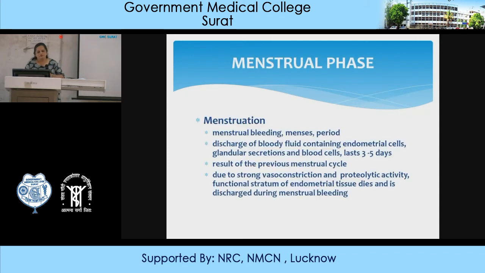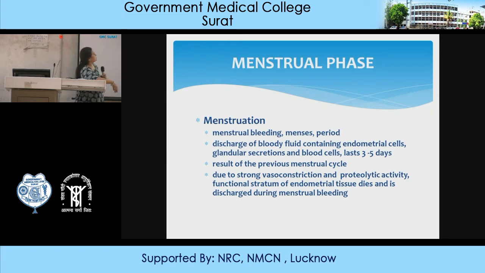Menstrual bleeding is also called menses or period. It is a discharge of bloody thick fluid containing endometrial cells, serous fluid, glandular secretions from the endometrial glands, and blood cells. It doesn't clot. Usually it's free-flowing fresh blood because of the fibrinolysin which is present. This fibrinolysin doesn't allow the blood to clot. It lasts for about 1 to 4 days, starts with spotting and then lasts about 4 to 5 days.